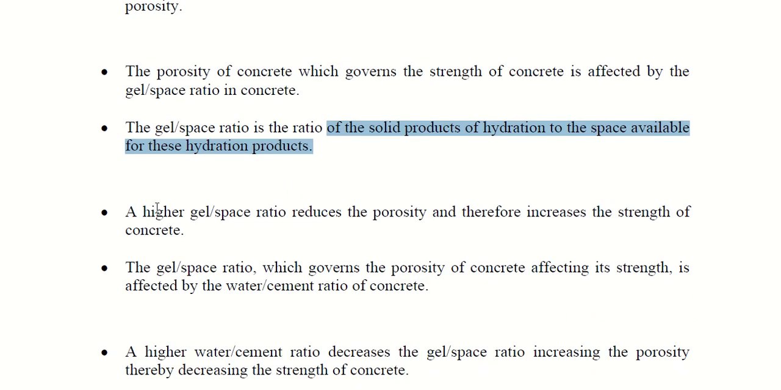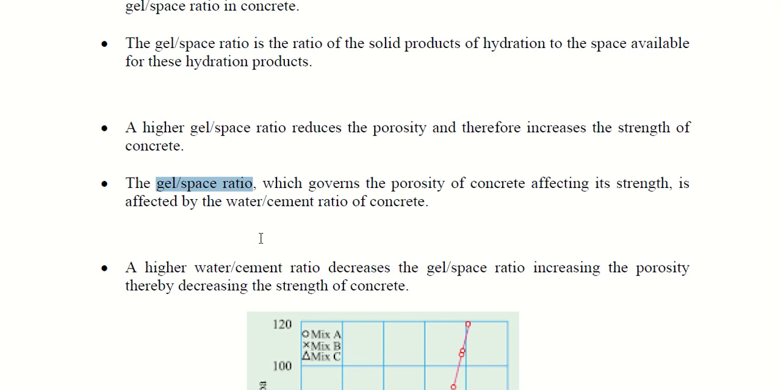When the gel formation is more, it means there are no voids, because all the voids will be filled by the gel. So the more the gel space ratio, the less the porosity. Less porosity means more strength. In either way you can say more gel space ratio, more strength; less gel space ratio, less strength; less porosity, more strength. The gel space ratio primarily governs the porosity of the concrete, thereby affecting the strength.